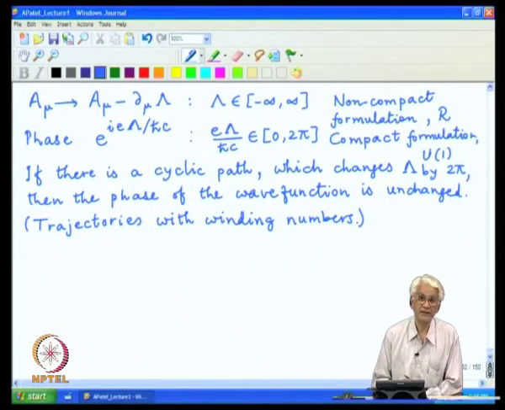And now one can start looking at particles which have different charges. What will happen to those different phases for various different particles?